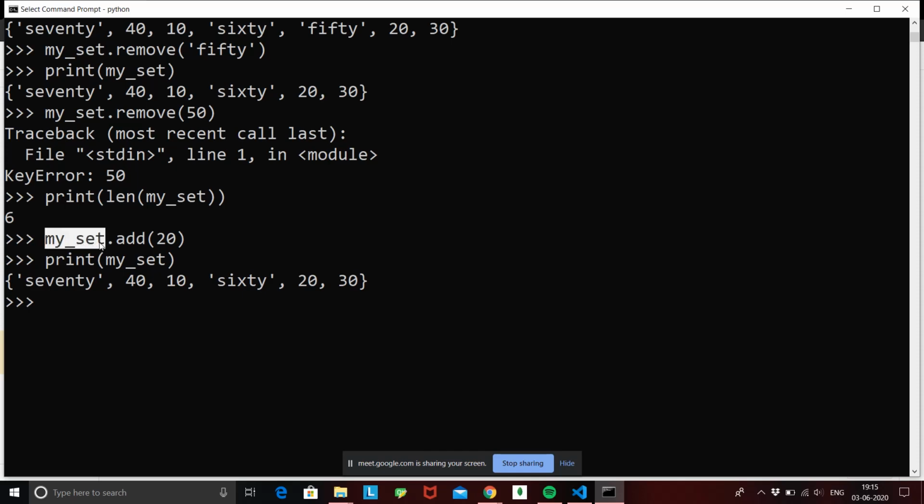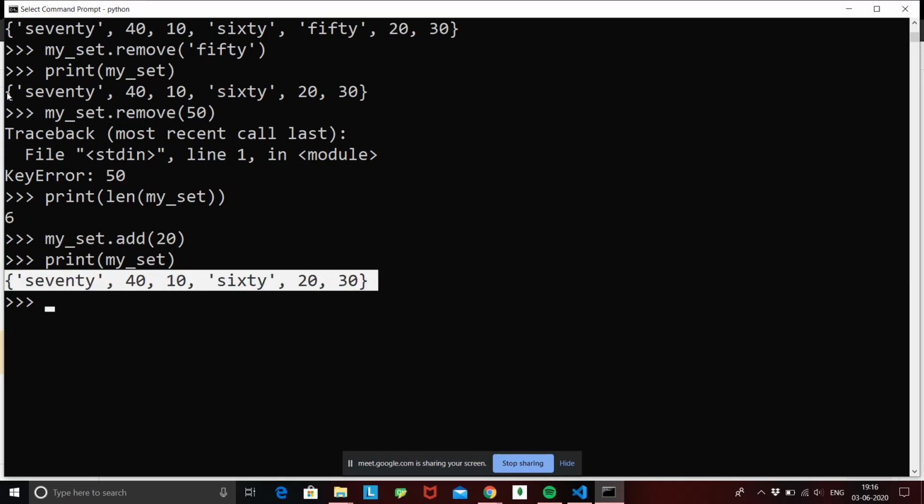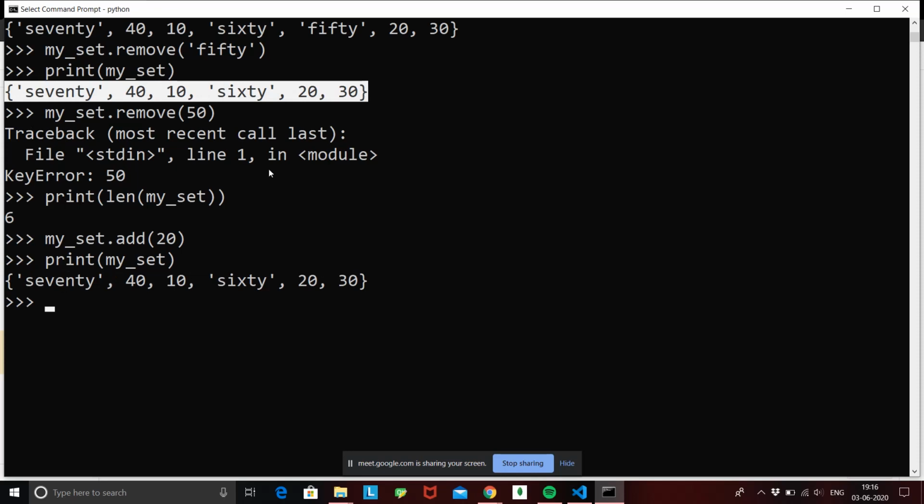When I do my set dot add 20, this command ran itself, we didn't get any error, or any key error. It added 20 to our set, but when we did print my set, we are not getting the 20. We are just getting the same set that was there before.